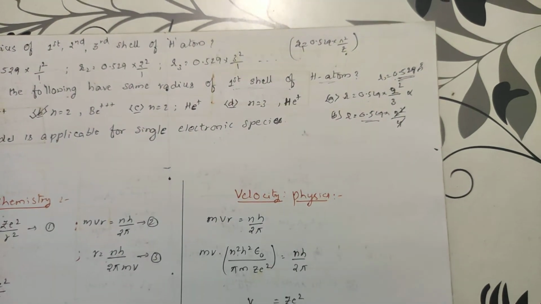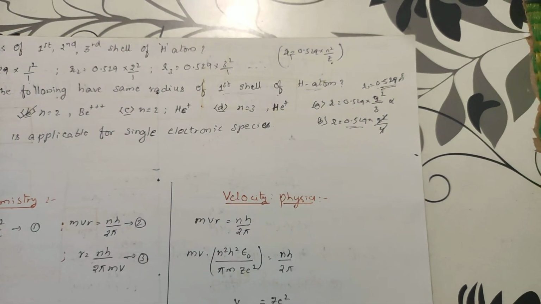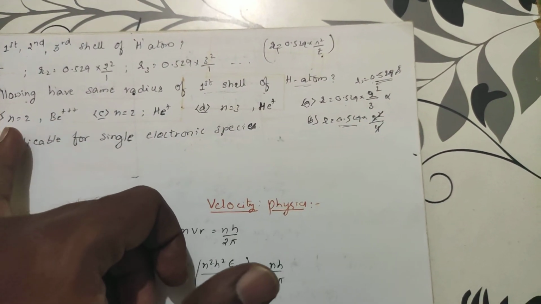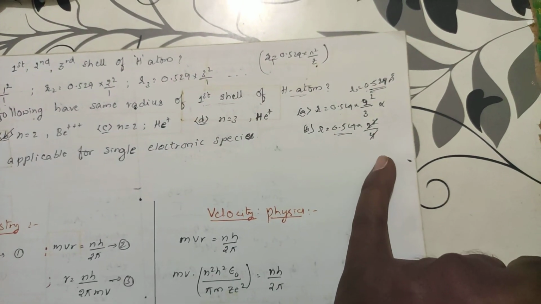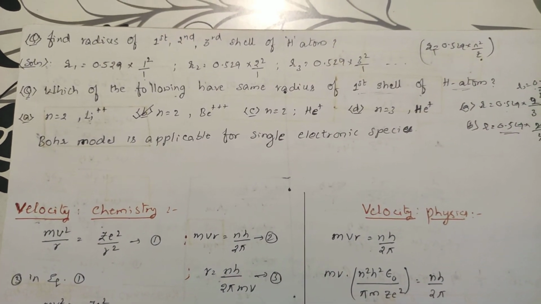For the second one, 0.529 into... what is the atomic number of beryllium? Z is 4, n is 2, so 2 square by 4. The 4 will cancel, so it is equal to 0.529. So the answer will be the second one.